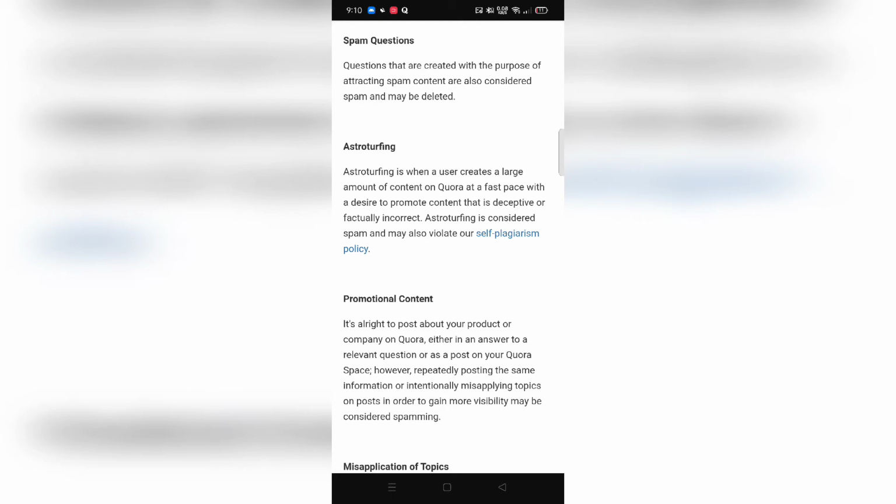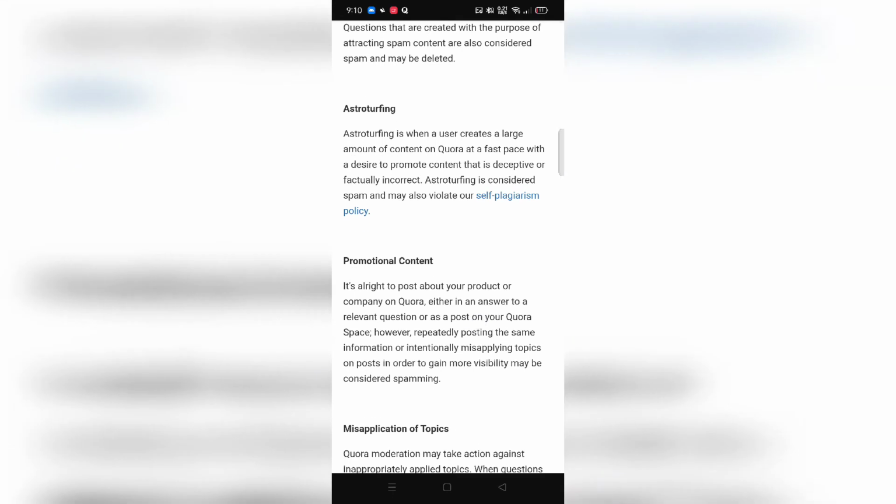I hope I'm pronouncing it correctly. But astroturfing is when a user creates a large amount of content on Quora at a fast pace, with a desire to promote content that is deceptive or factually incorrect. Astroturfing is considered spam and may also violate self-plagiarism policy.